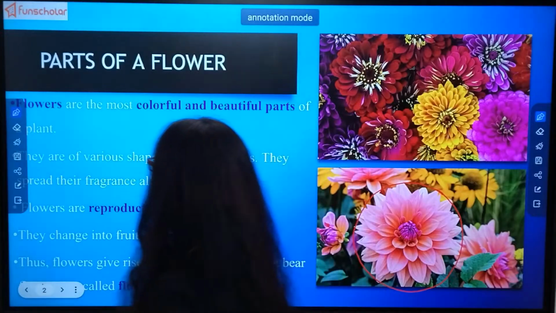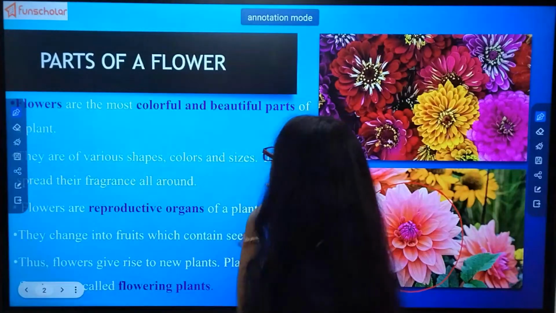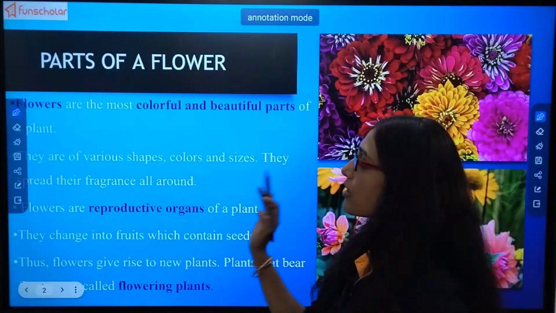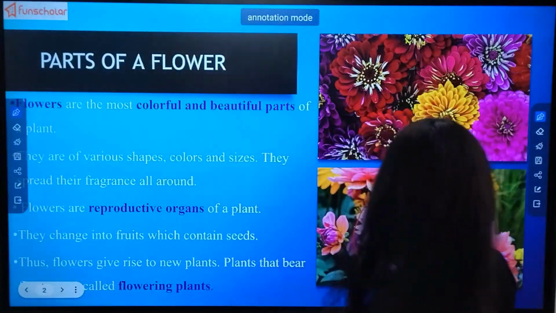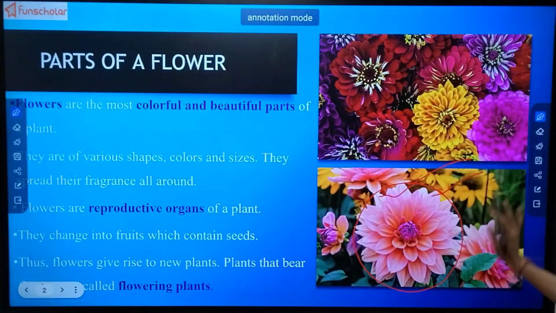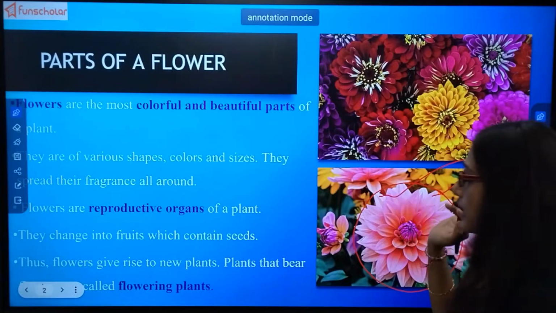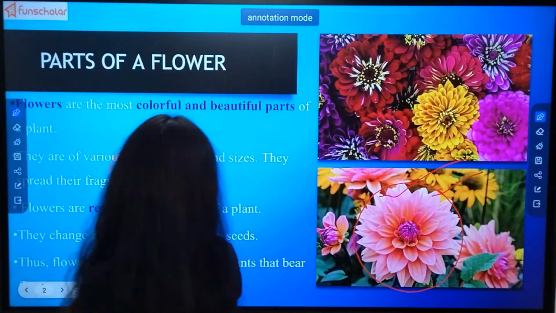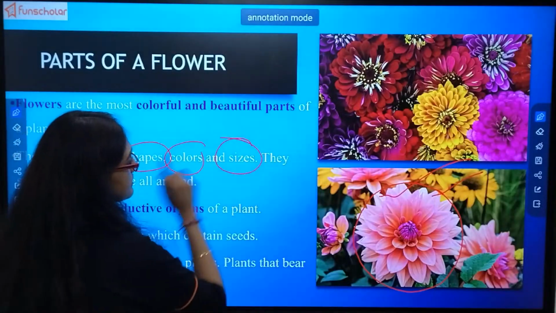So now let's read. Flowers are the most colorful and beautiful parts of the plant, right? We have just seen how beautiful they are. They are of various shapes, colors, and sizes.